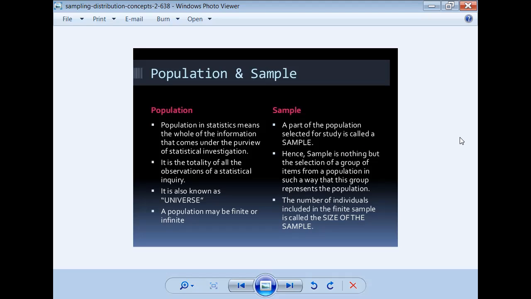For example, natural numbers, whole numbers. These are like a universe. The beginning is 0, and so on up to infinity. You don't know what the biggest number is. So that is the population.